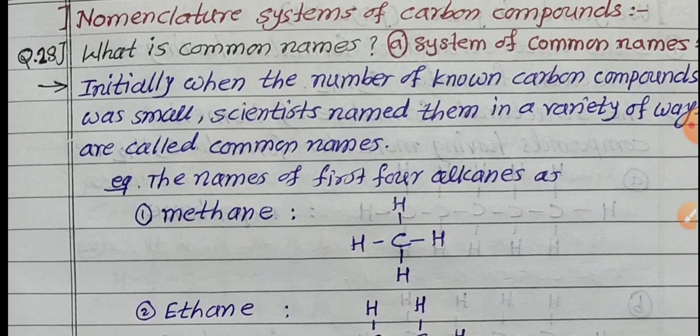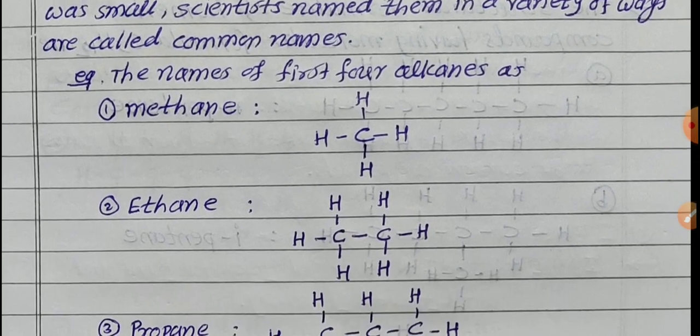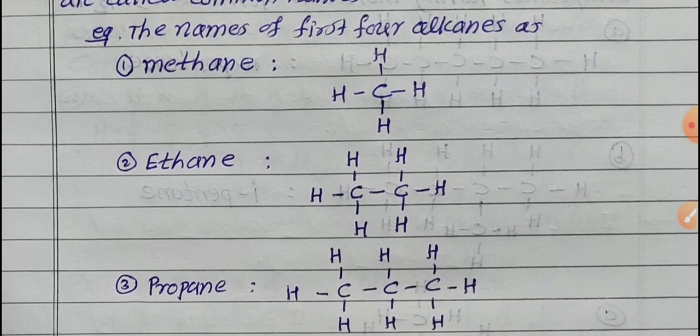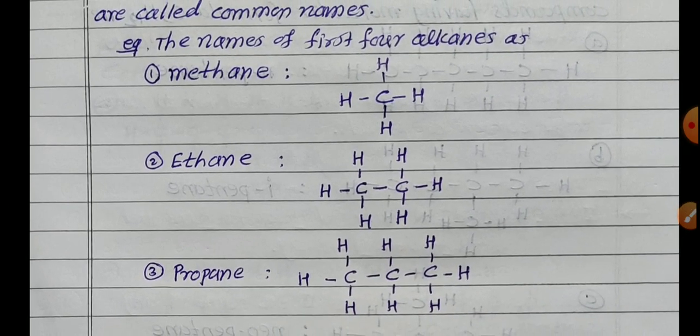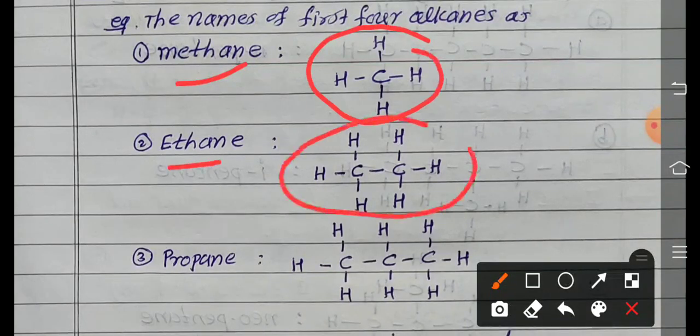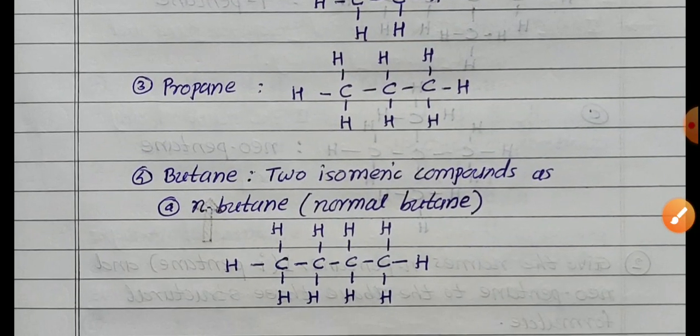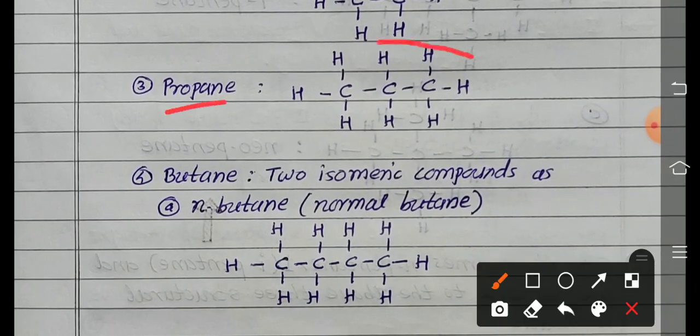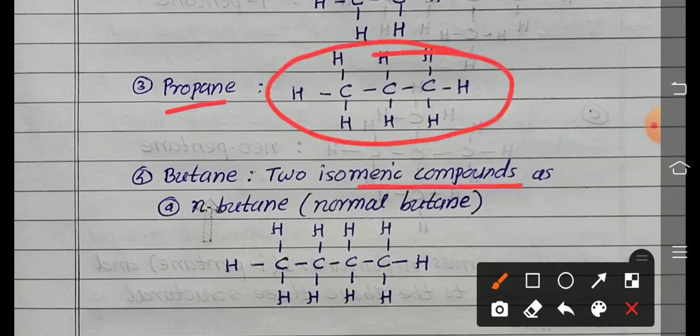So already given here what is common name, we know the answer. So names of the first four alkanes, see here again. Methane, first one is methane. Structure formula is given here. Ethane, second structure formula. Then propane, this is a propane, and two isomeric compounds of butane, that is N-butane,